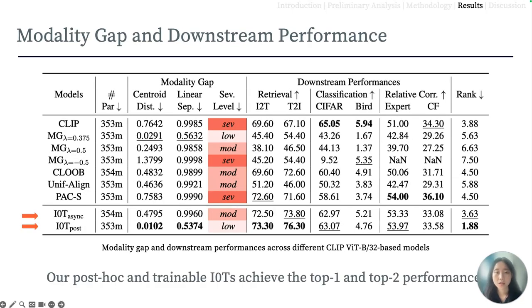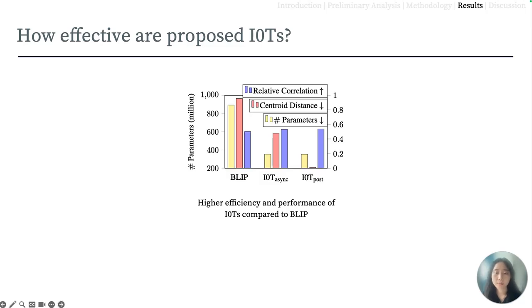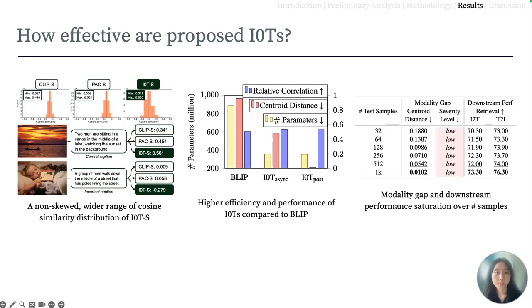Overall, our post-hoc and trainable methods rank top 1 and top 2 respectively in terms of the average modality gap and downstream performances of image-text retrieval, image classification, and image-text correlation with human judgments, which outperform all these state-of-the-art methods. Not only that, we find that I0Ts, which show higher performance than a non-CLIP-based model called BLIP, and the highest performance using more test samples, can be directly applied as an automatic evaluation metric, outperforming CLIP score and PAC score.